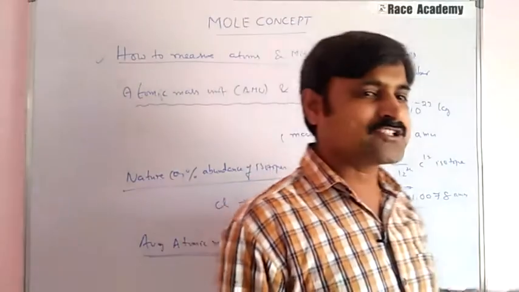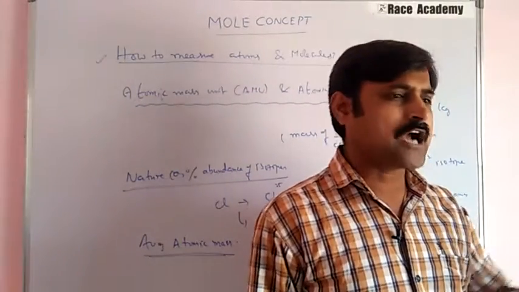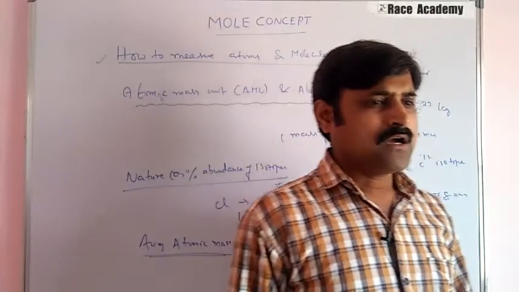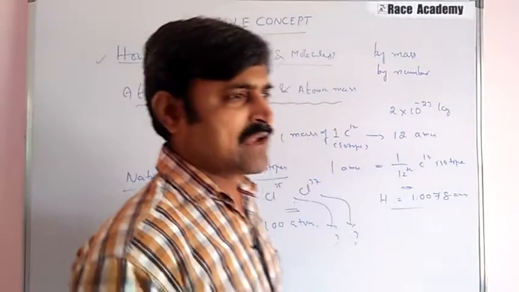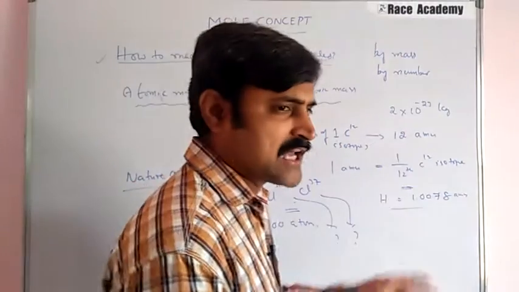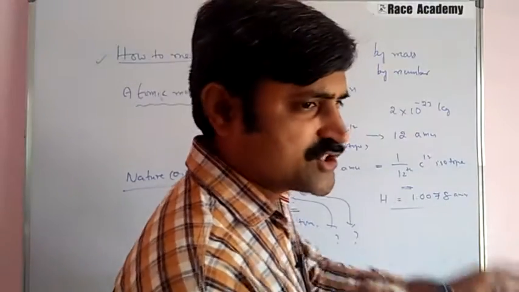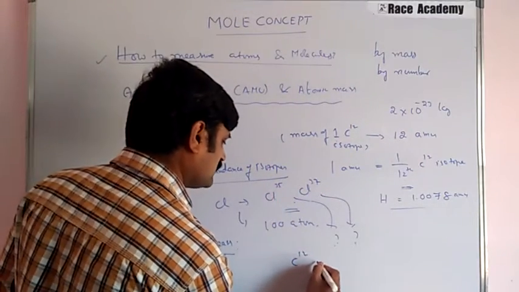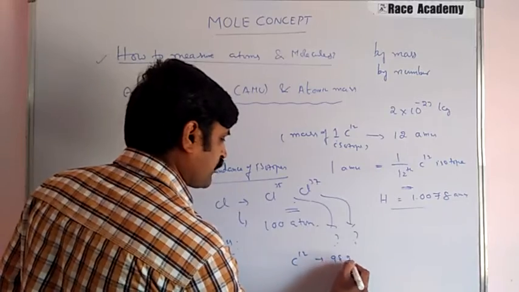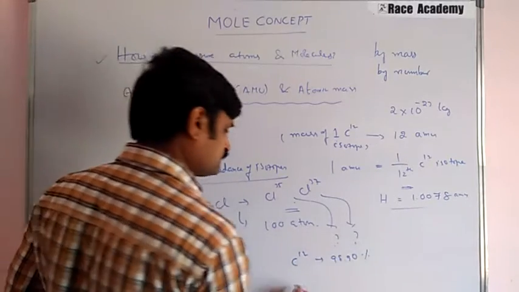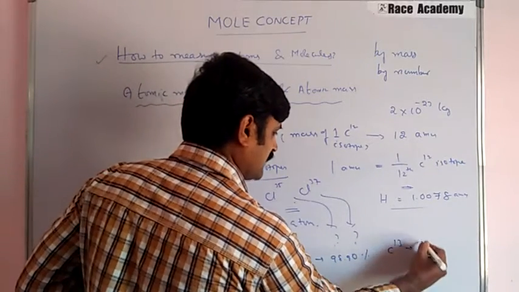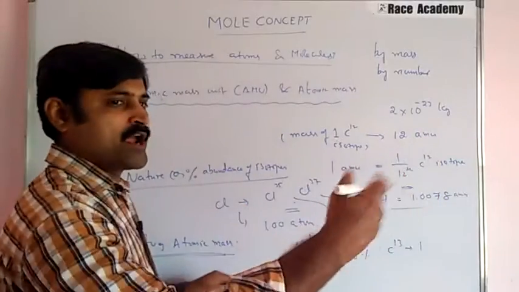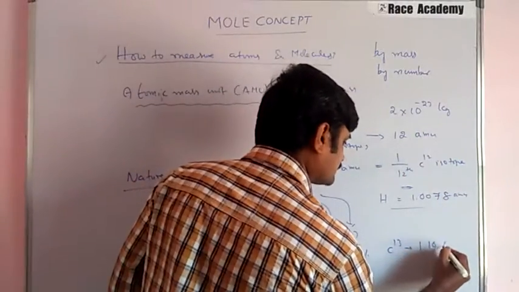For example, the natural abundances of carbon 12 and carbon 13 are 98.90 percent for carbon 12 and 1.10 percent for carbon 13.